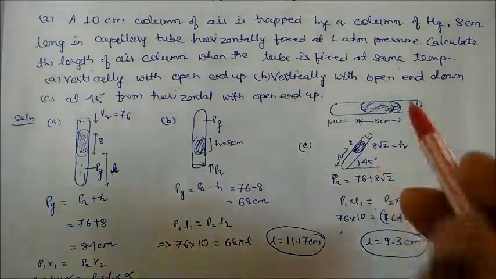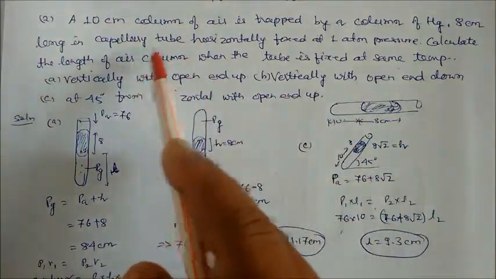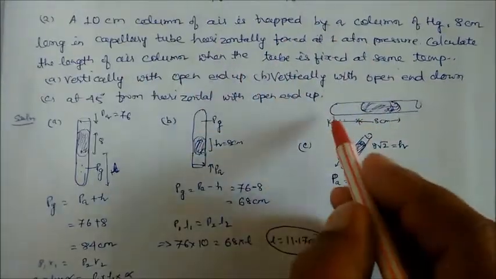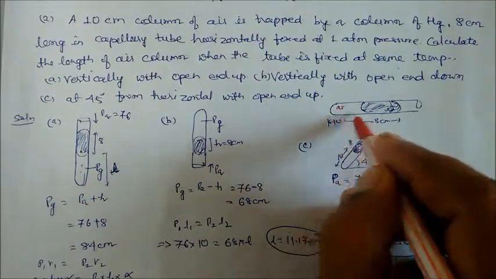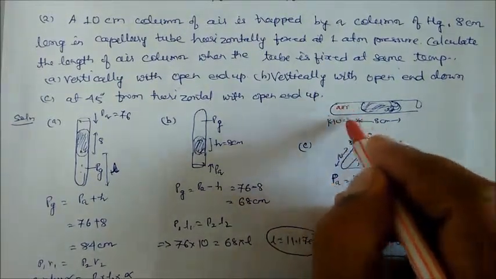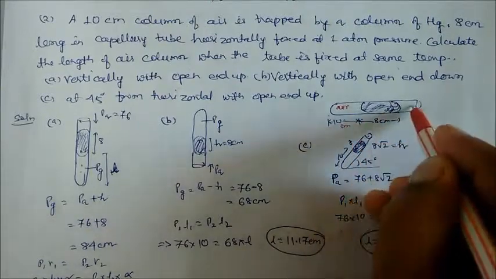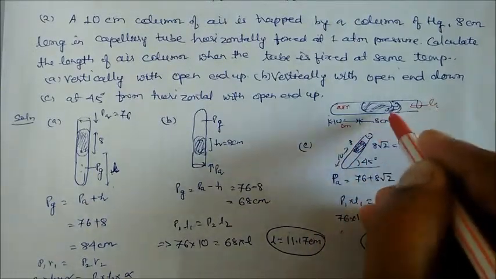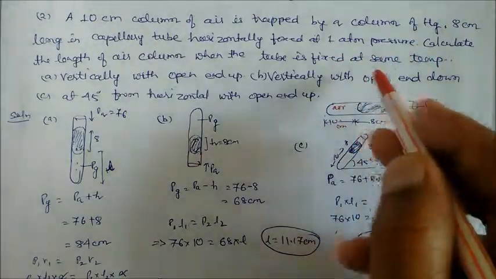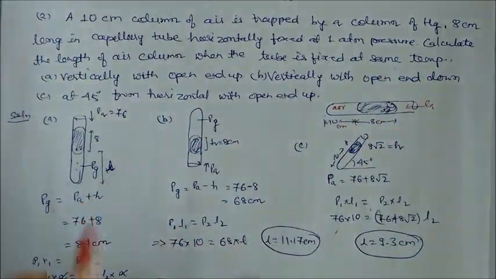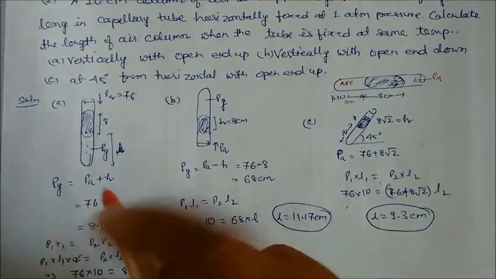So here you can see the capillary tube horizontally fixed. So this is the horizontal condition. This is the air. So the length of the air column is how much? 10 centimeter. This is 10 centimeter, and here is the atmospheric pressure. This is 8 centimeter. Now if you make it up, so this end is up, you can see this case. So on making it up, what will happen?